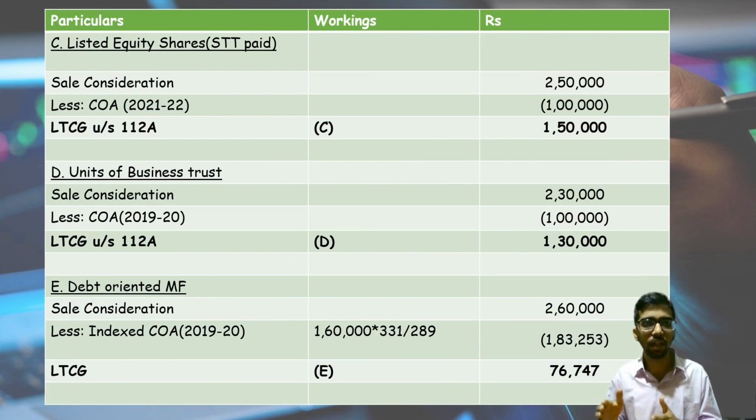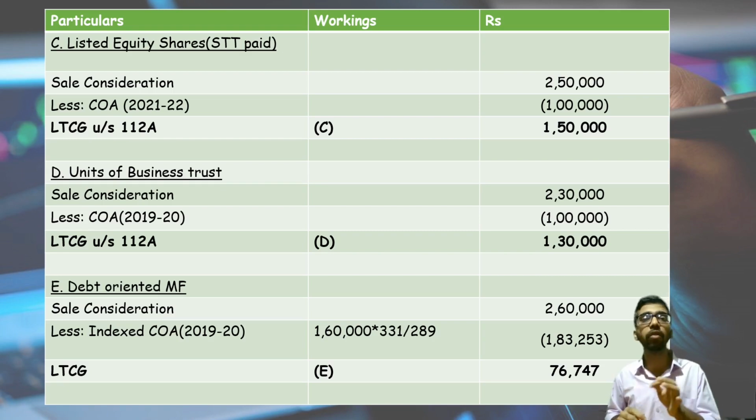of the shares. Sale consideration is 2.5 lakh. Cost of acquisition without indexation is 1 lakh. Long-term capital gain under section 112A is 1.5 lakh. Next, units of business trust. Sale consideration is 2.3 lakh. Cost of acquisition during 19-20 is 1 lakh. No indexation benefit will be given. LTCG, that is long-term capital gain under section 112A, is 1.3 lakh.